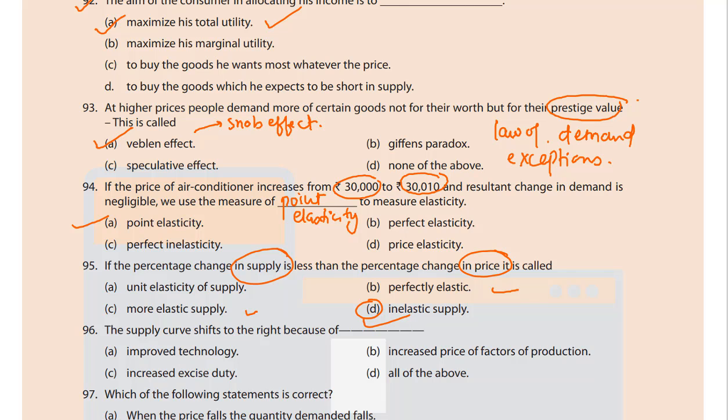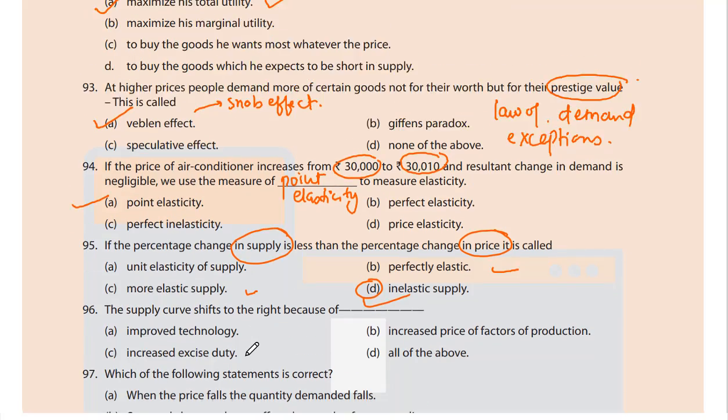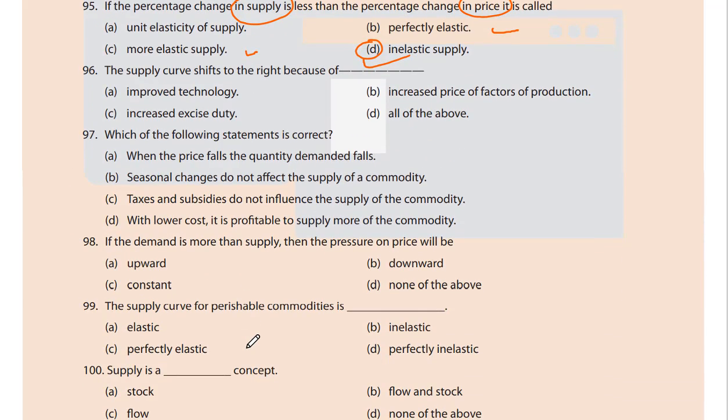96. The supply curve shifts to the right because of A. Technology improvement, B. Increased price of factor of production, C. Increased excise duty, or D. All of the above. It would be A. Improvement in technology, it shifts to the right. Why? Because the cost of production will become low.